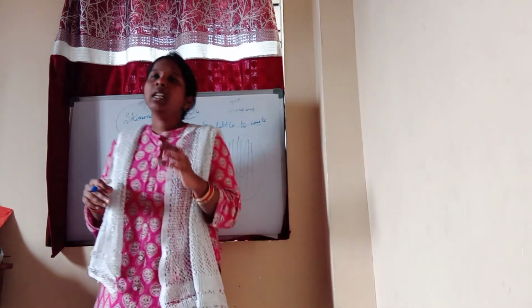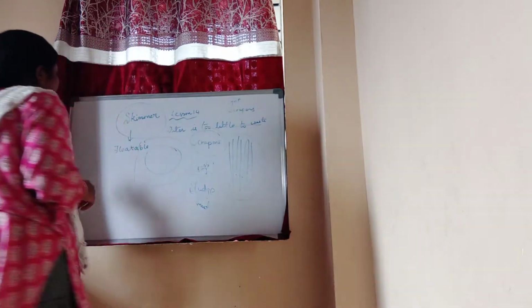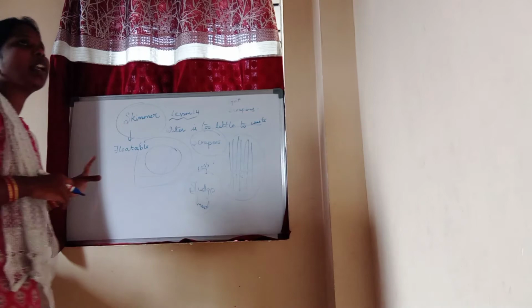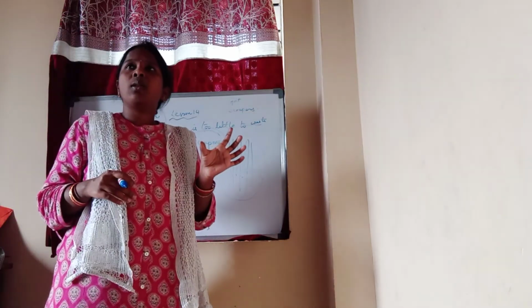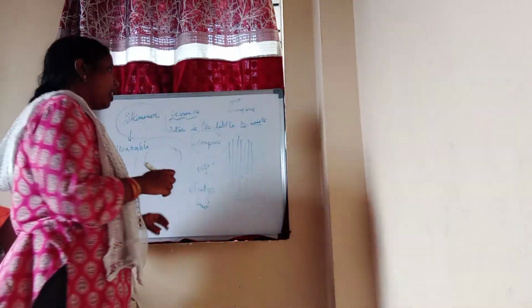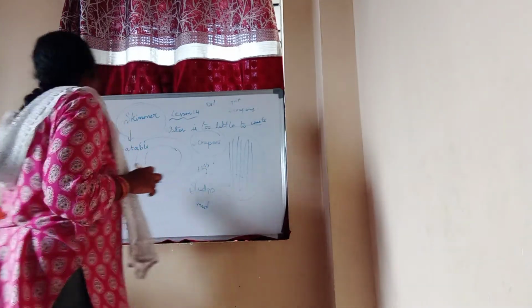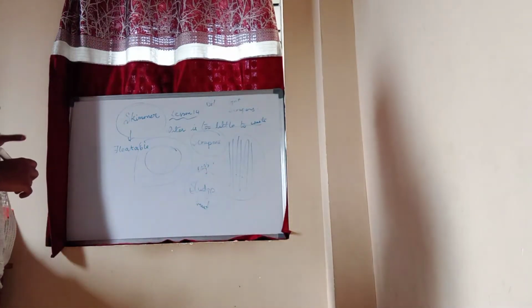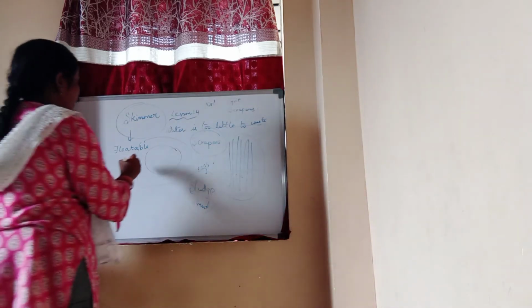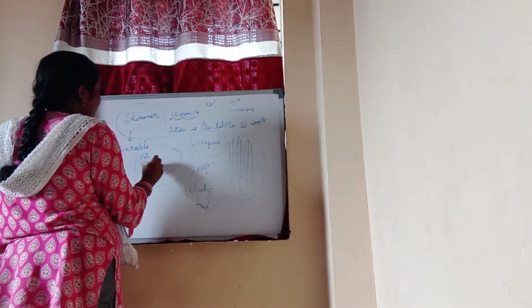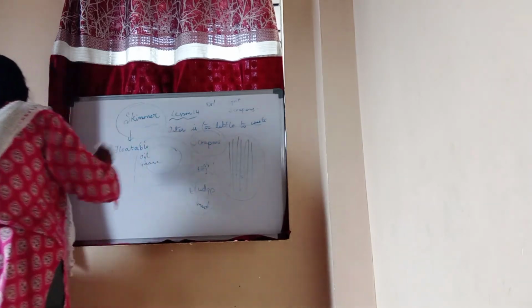In the same way, here the skimmer, what will it do? It removes the floatable substances. Can you tell me one name of something which floats? We can take the example of oil. Oil will float on the water, right? So the oil and grease, the floatable substances, will be removed with the help of the skimmer.